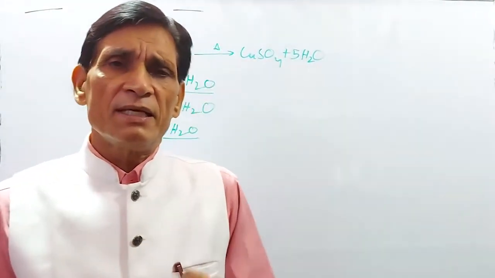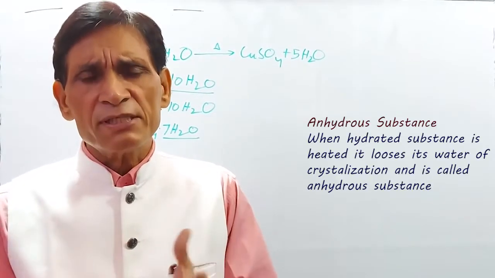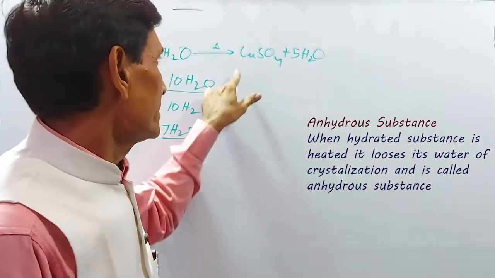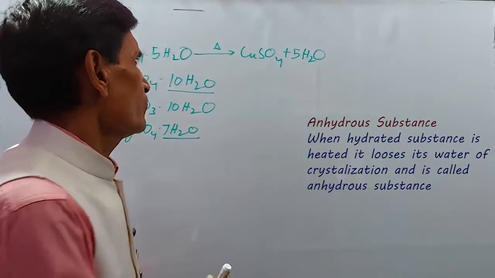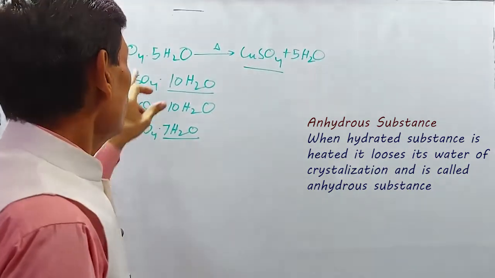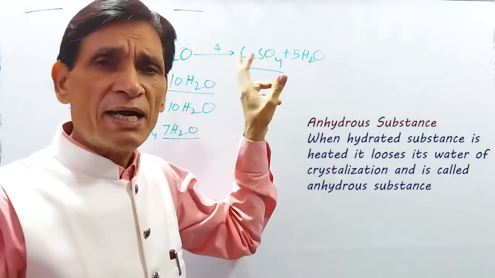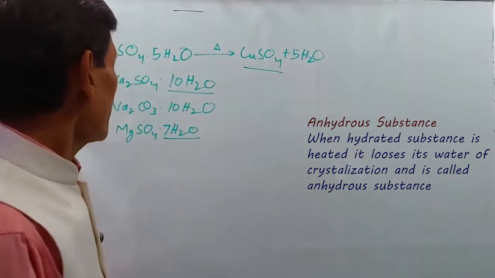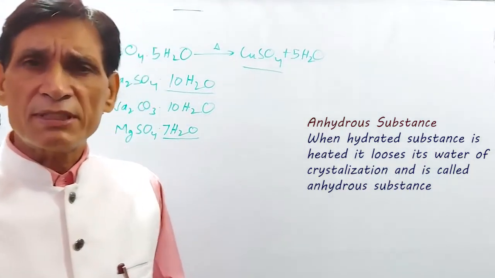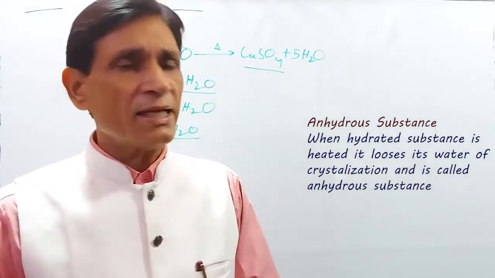Next point is anhydrous substance. When a hydrated substance is heated, it loses its water of crystallization, and then this CuSO4 is called anhydrous substance. CuSO4 5H2O is a hydrated substance, but CuSO4 is anhydrous. Like that, if a substance doesn't contain water of crystallization, it is an anhydrous substance.